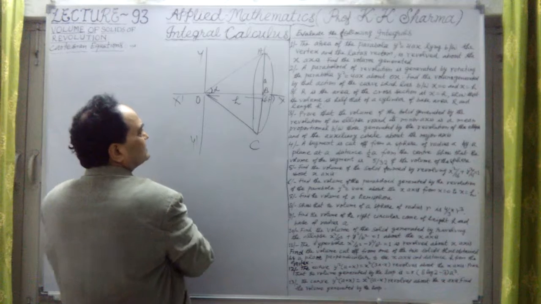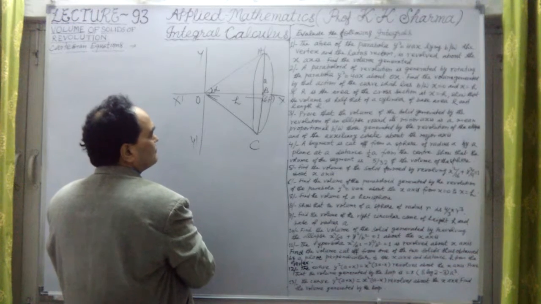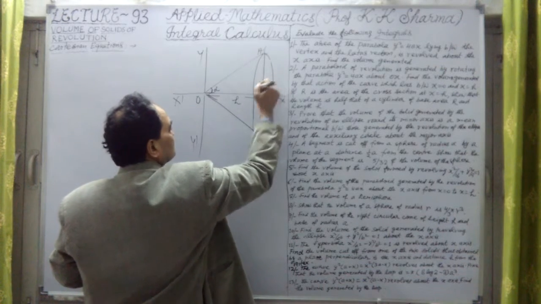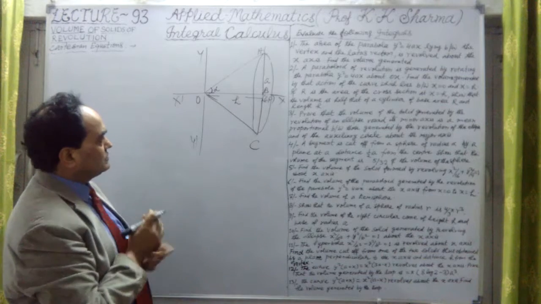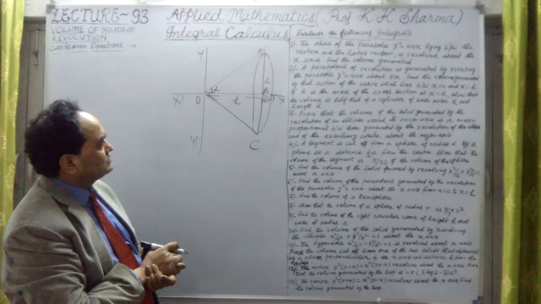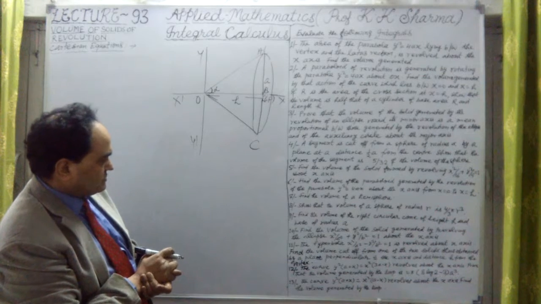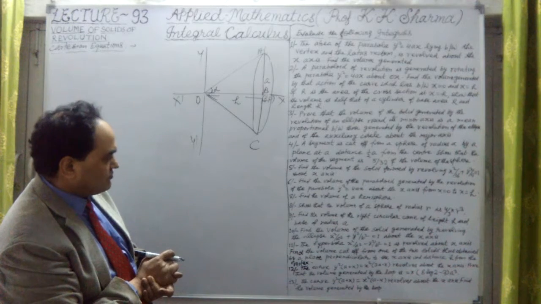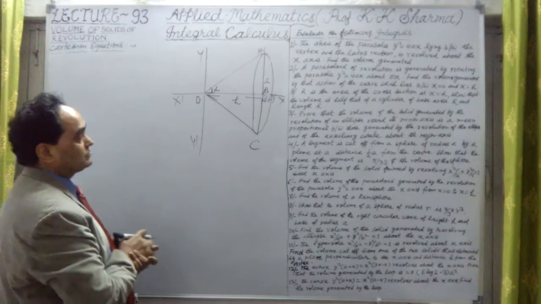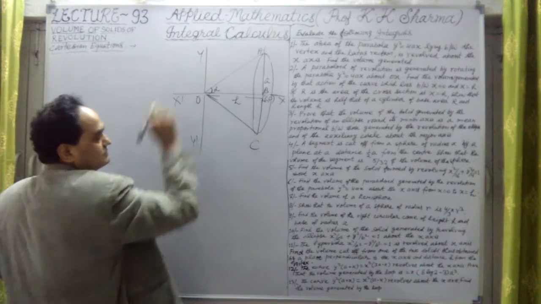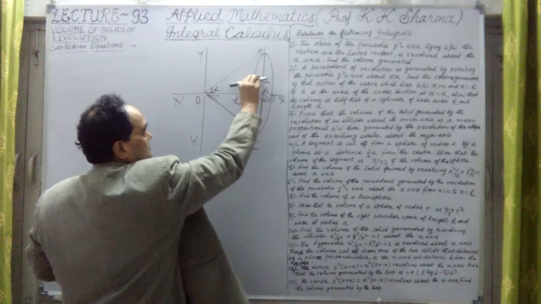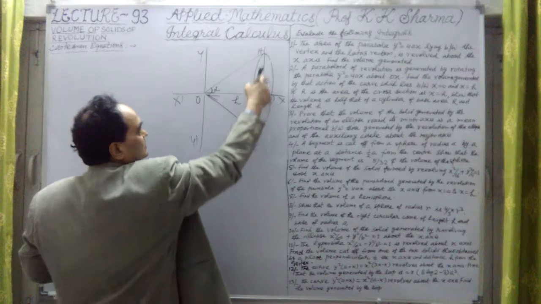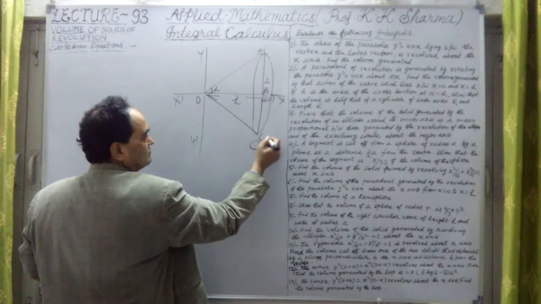So what is the value of h? Let us talk about it in terms of the alpha angle. And what is the a point here? This a we will just calculate, and we substitute. Then in this case the volume will be, okay, so that is the point. In this question, we find the volume of the right circular cone of height h and base of radius a. This we have to revolve around the axis of x. So this is the cone which we have obtained. It means we have to find the limits from minus a to plus a, and here this area is a and this is minus a.